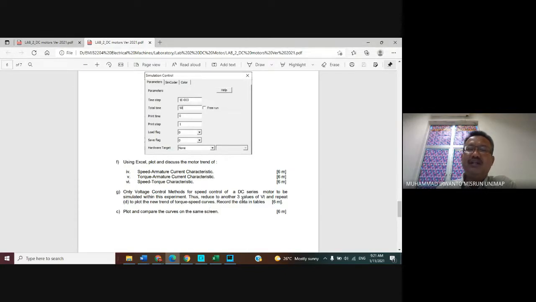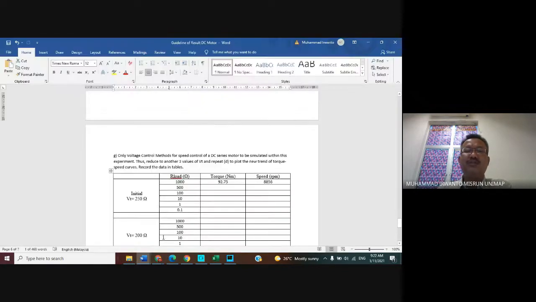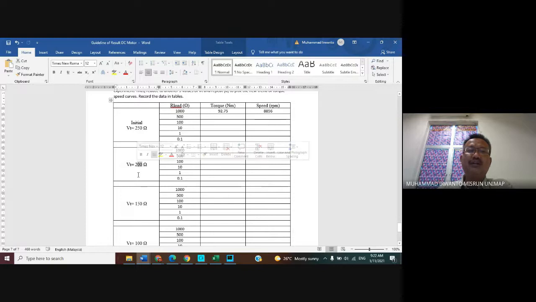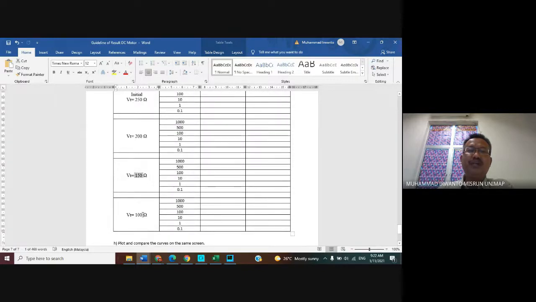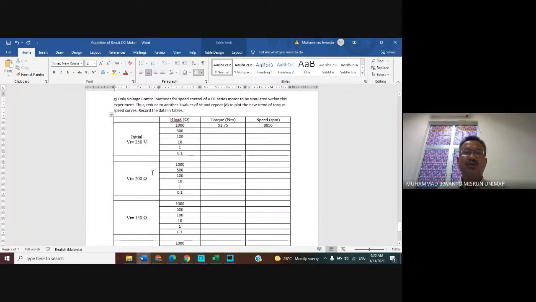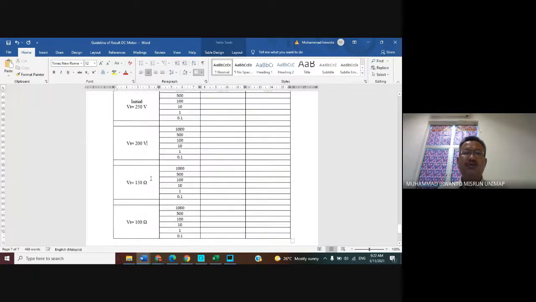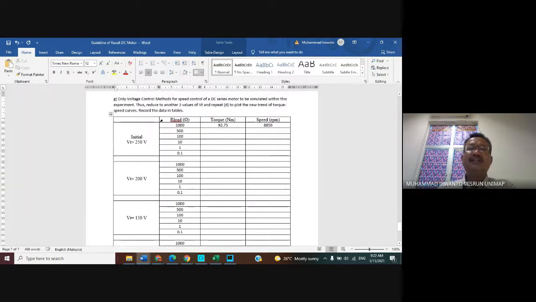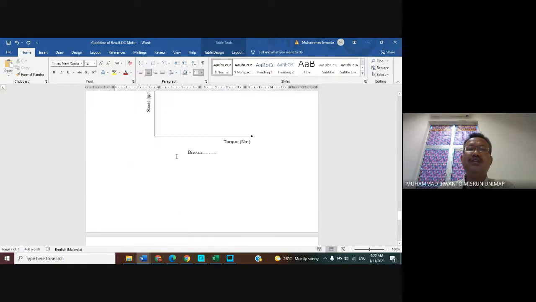This is recorded in one table, for example a table like this. The initial value is 250, and then we reduce to 200, to 150, to 100. Sorry, this one is volt. Okay, this is the initial for the same various values of the R load. You are following this table.